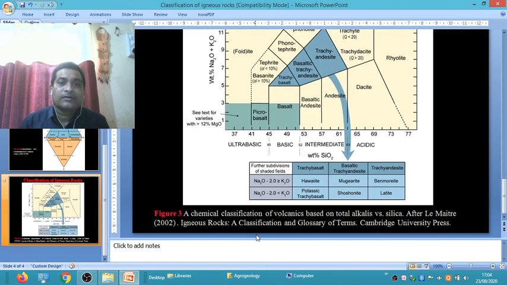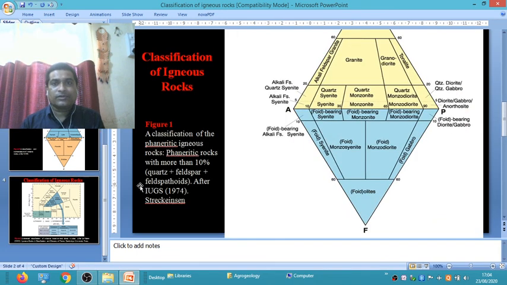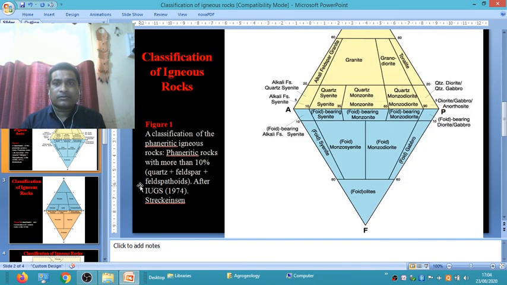And on the other hand, another classification of volcanic type of igneous rocks based on the presence of total alkali, meaning sodium and potassium, versus silica was suggested by Le Maitre in detail. These three diagrams are also important from the examination point of view. You should be able to clearly identify the classification of igneous rocks based on this QAPF diagram suggested by the IUGS.